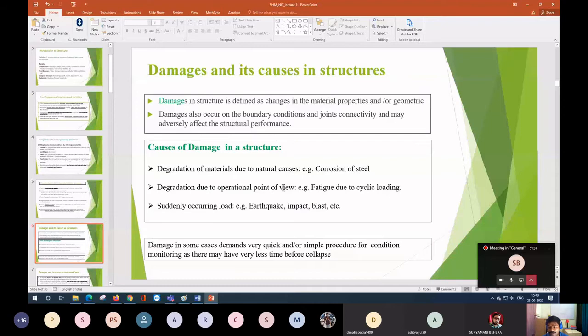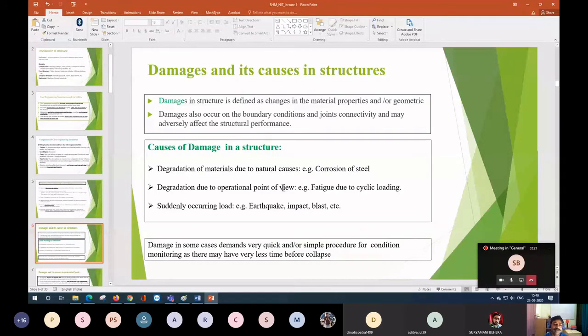If you go for health monitoring of the structure, we try to find the damage locations. At that time we are not bothered about how the damage has occurred. We try to get some response and see whether the structure is damaged or not, and if it is damaged, what the location is. There are various levels of damage, which I will discuss in detail.